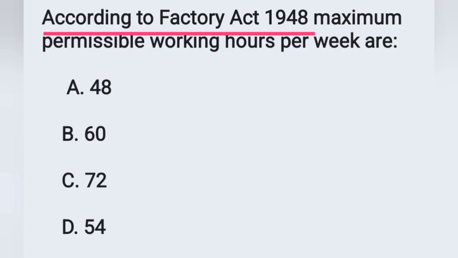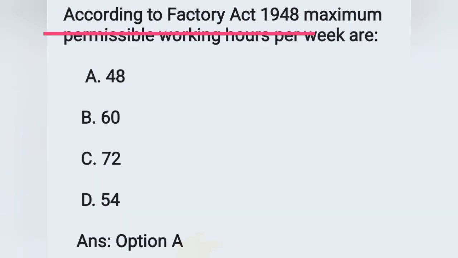According to the Factory Act 1948, maximum permissible working hours per week are? Option A 48 hours, option B 60 hours, option C 72 hours, option D 54 hours. Our question is, according to the Factory Act 1948, the maximum permissible working hours per week is 48 hours. Option A is the correct answer.